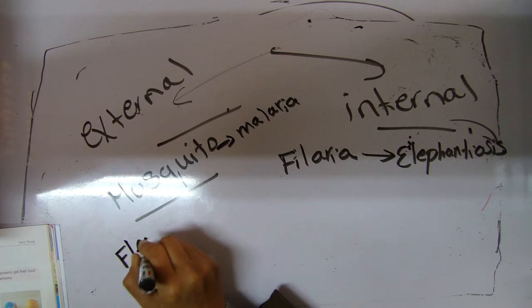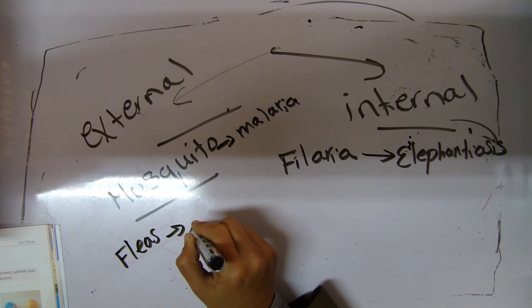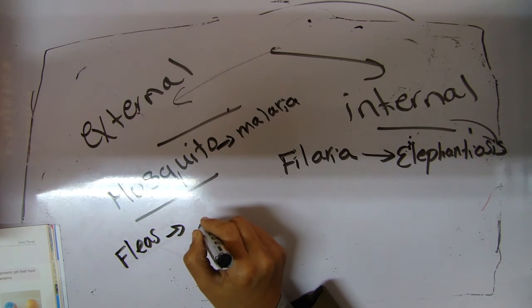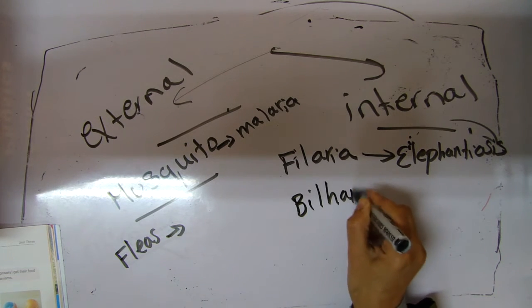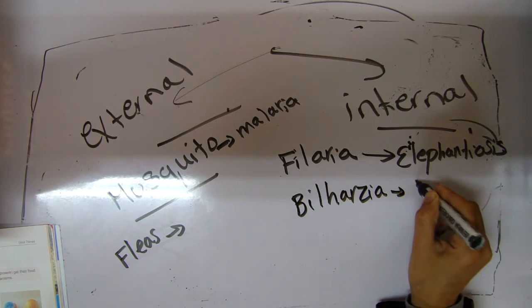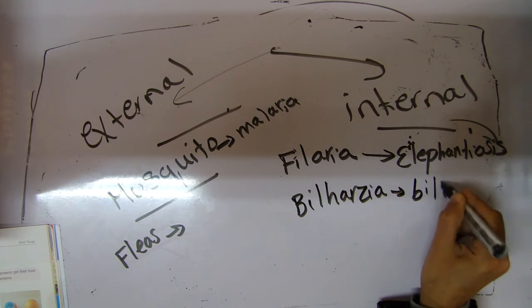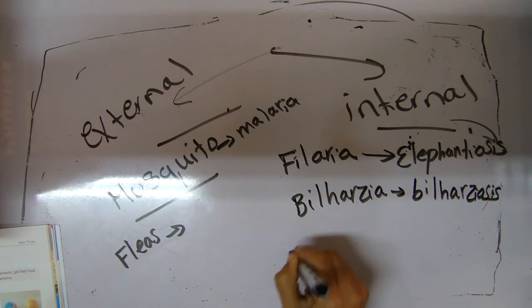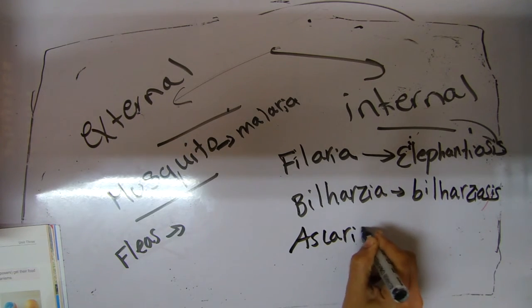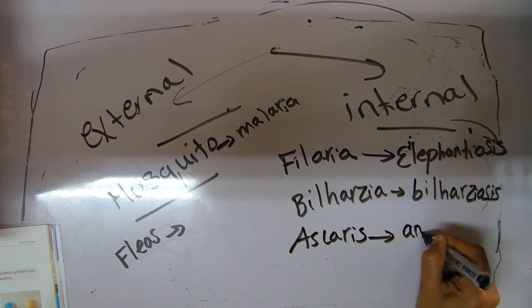Flies convey black disease to man, and the bilharzia worm causes bilharziasis. Ascaris causes anemia.